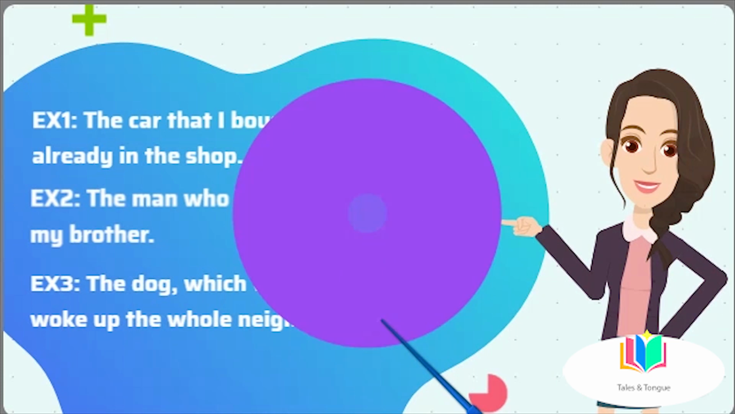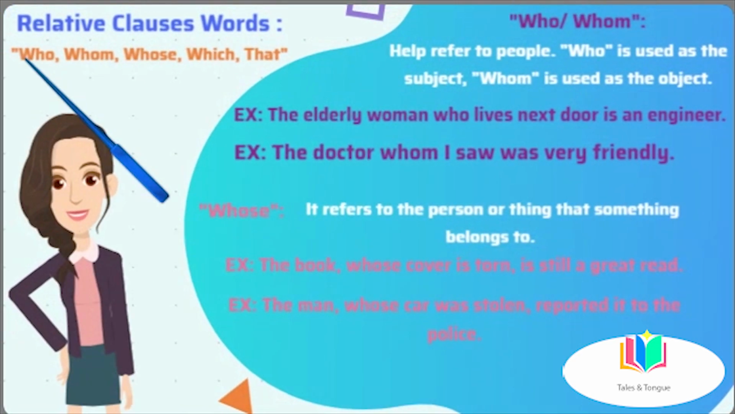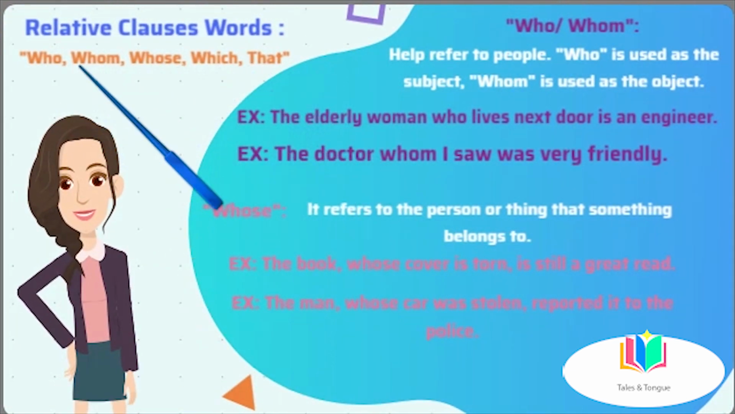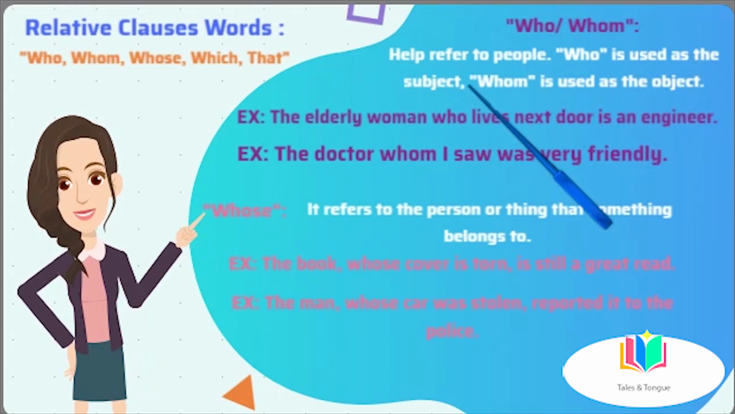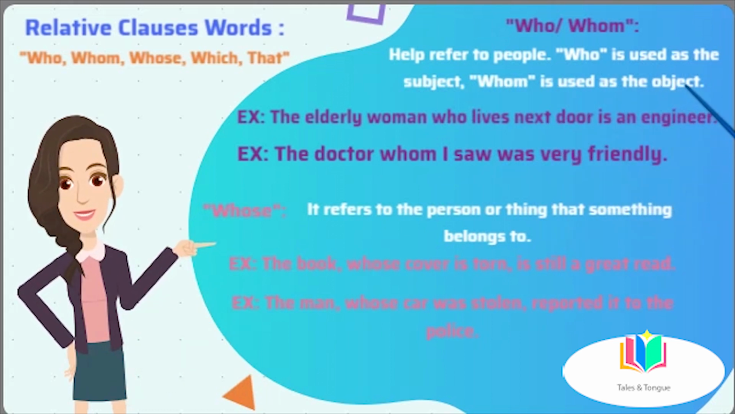I mentioned earlier that relative clauses can be introduced by a range of words. Let's take a closer look at these words and how they are used. Who and whom. Who and whom help refer to people. Who is used as the subject of the relative clause, while whom is used as the object. For example, the elderly woman who lives next door is an engineer. Here, who is used as the subject of the relative clause.